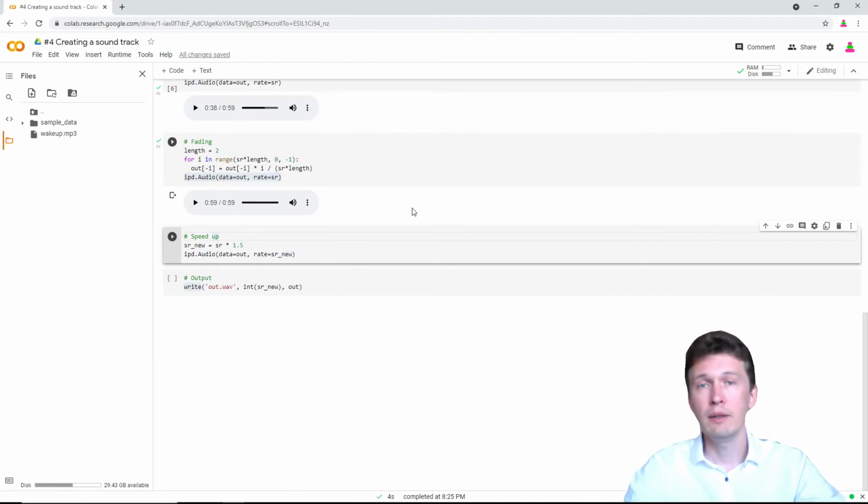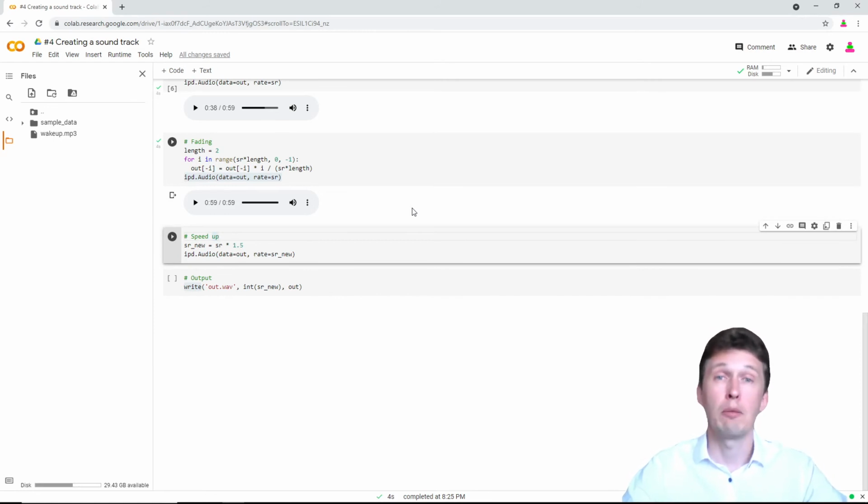And finally, how can we speed up or slow down our audio? Well, really, we do nothing to the audio wave itself. We don't change amplitudes in any way, so we don't want to change loudness. But what we do is we change the way we replay the audio.